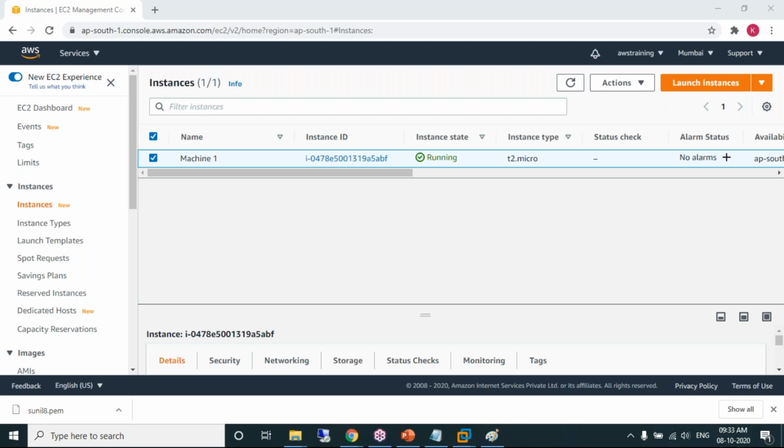So this gives you exposure to the AWS environment, and to how to create virtual EC2 machines in AWS also. So these are the two objectives behind creating a Linux machine on AWS.